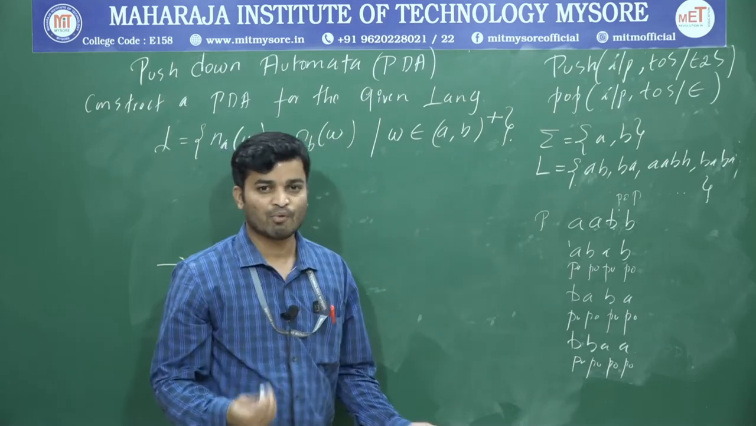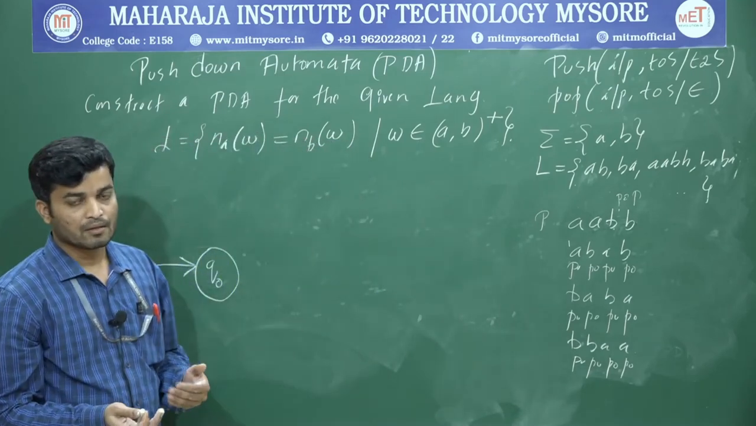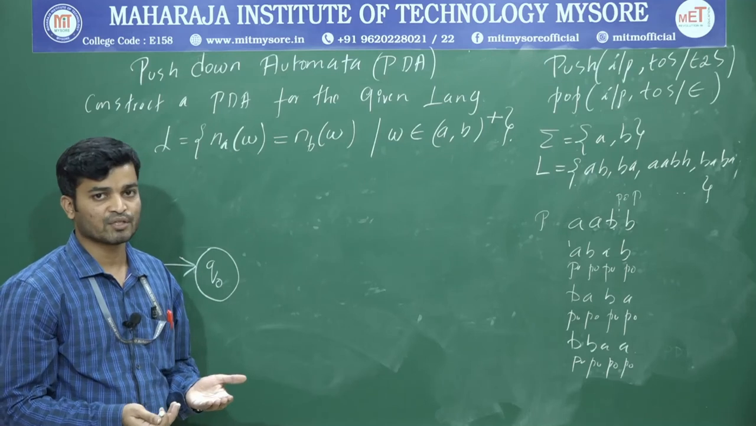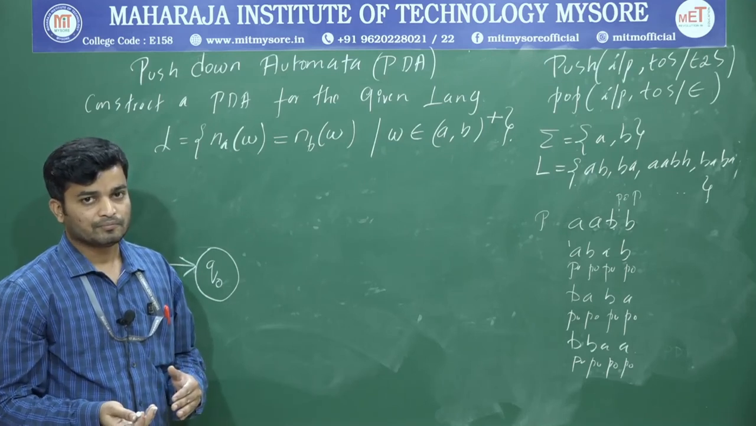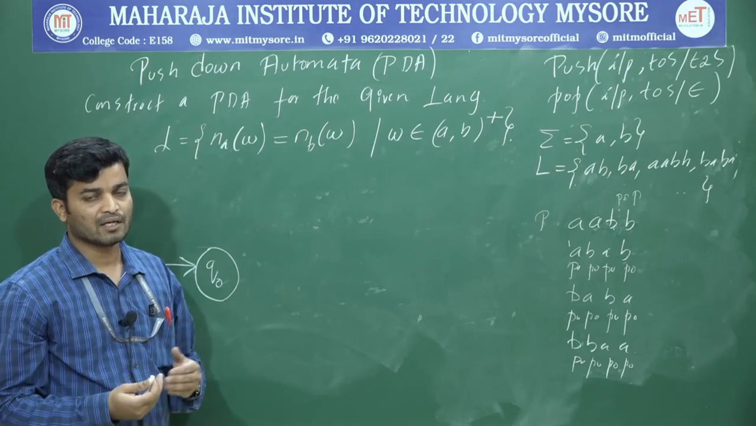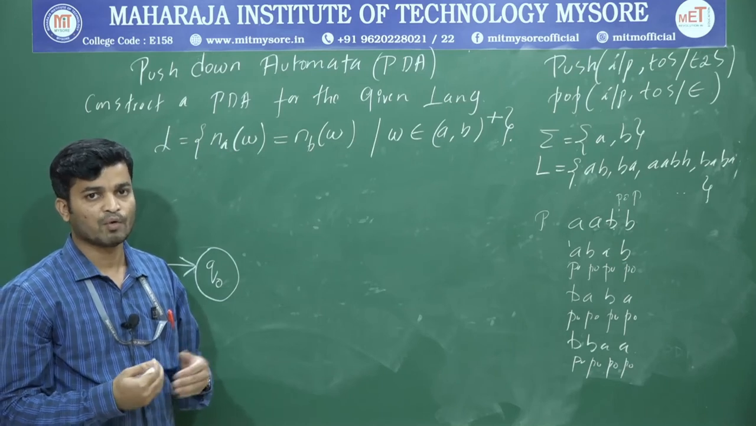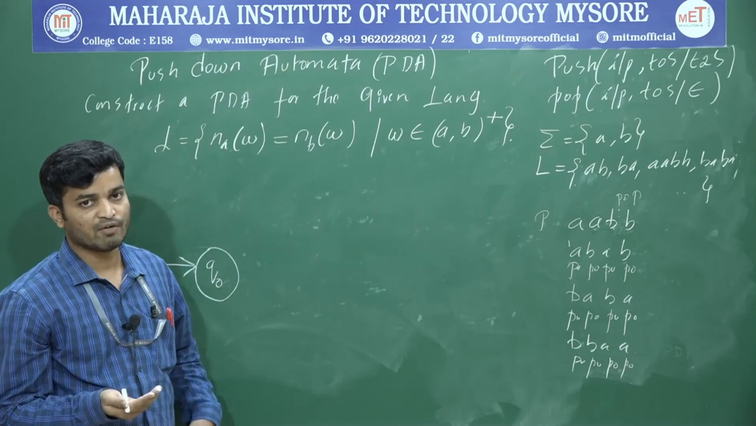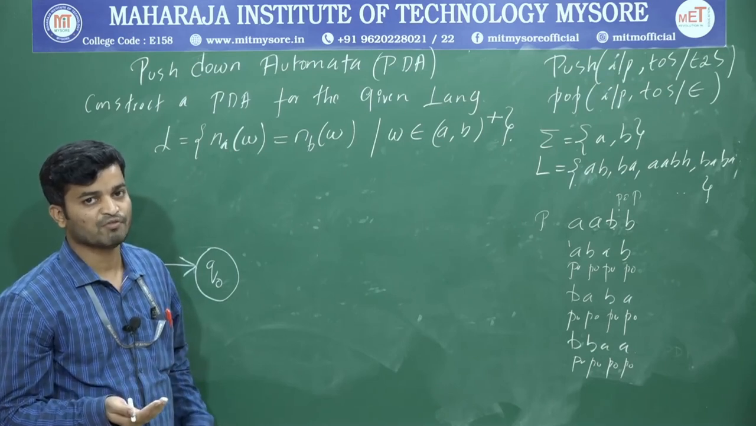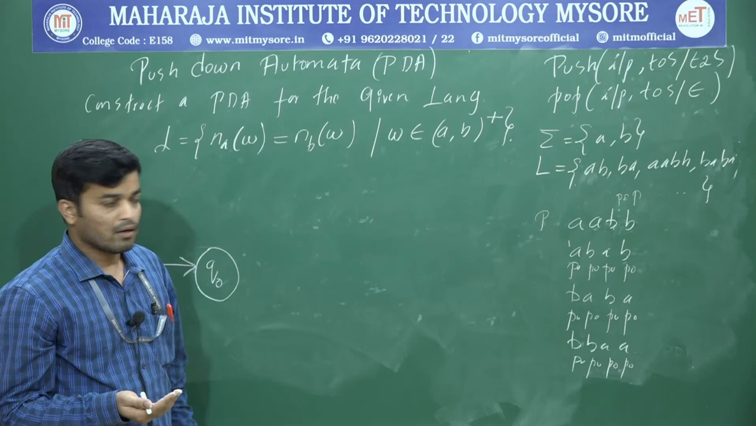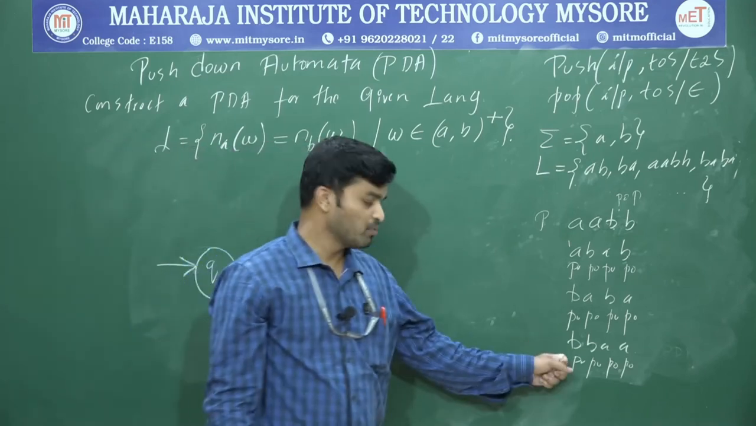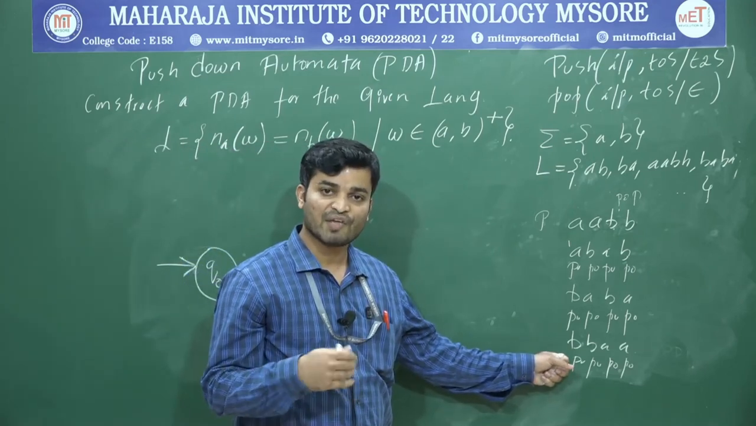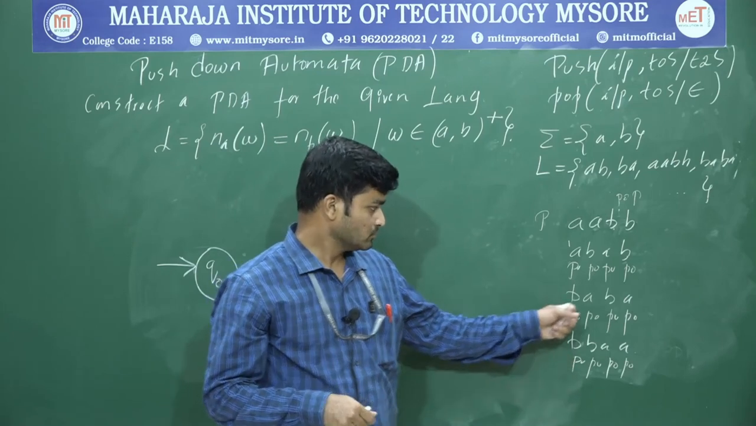So it may start from A or from B. First I'll perform a push operation, whether it is A or B. If I get the same symbol, I'll keep on pushing. Once I get the alternative symbol, a B for A or an A for B, I'll perform a pop operation. And whatever push and pop I do, I'm going to do within the same state. Why? Because